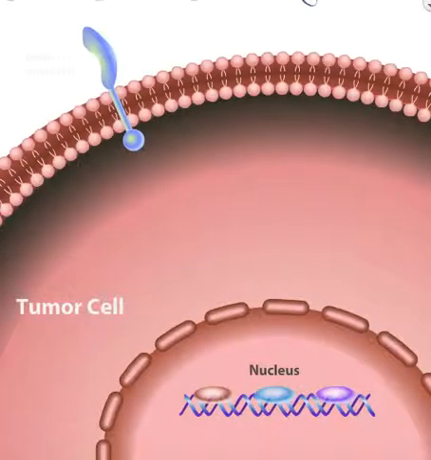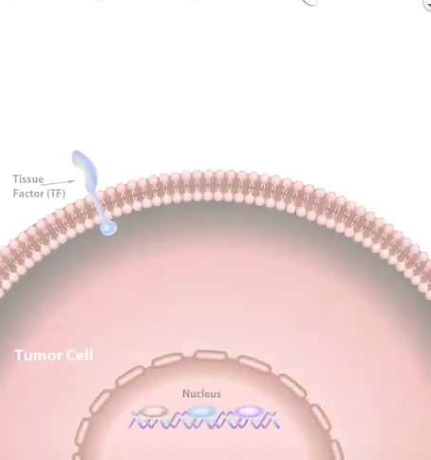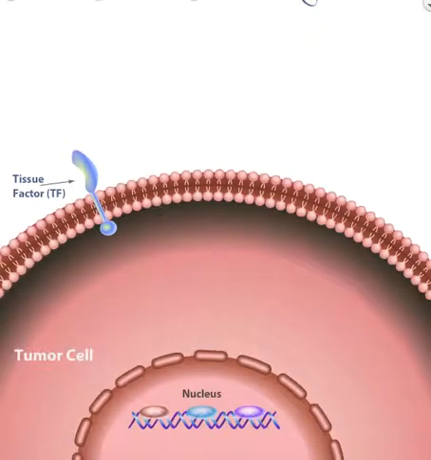Tissue factor is a transmembrane glycoprotein involved in the initiation of the blood coagulation cascade following a breach in blood vessel integrity. In many malignancies, including pancreatic, breast, and lung cancer, upregulation of tissue factor is associated with a worsened prognosis.